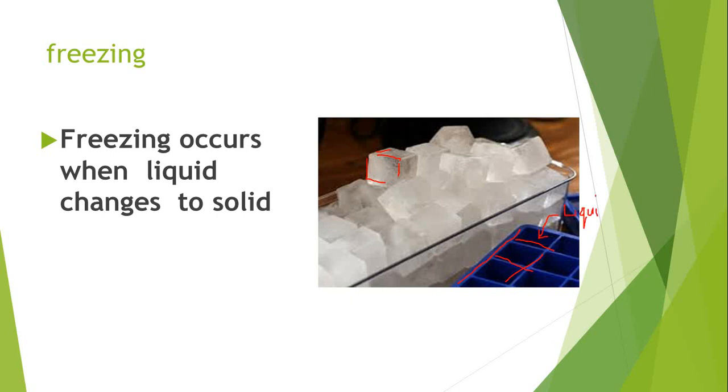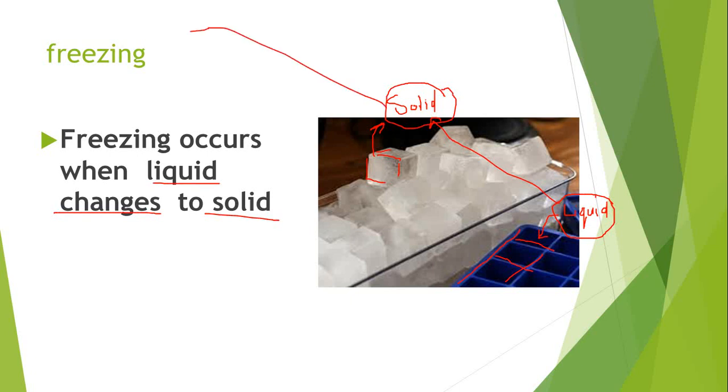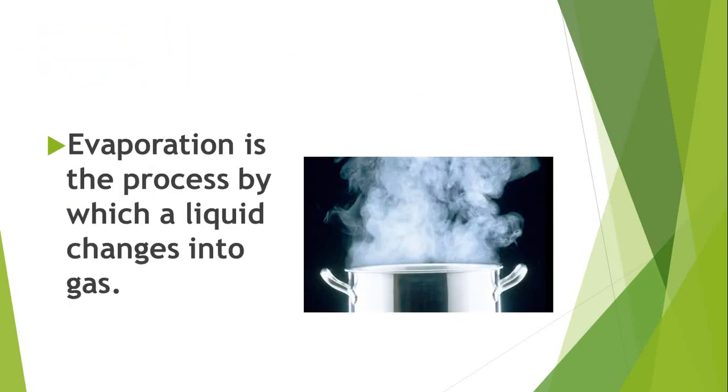What happened when you came back and found it in the freezer? You find it as ice cubes, which is solid. So what happened here? The liquid that you poured, the water, has changed into solid. The liquid changed into solid and we name this freezing. Freezing is the change from liquid to solid. Evaporation is the process by which a liquid changes into gas.